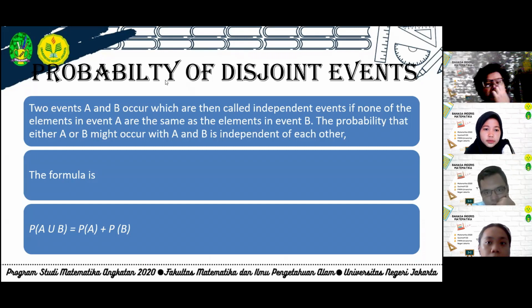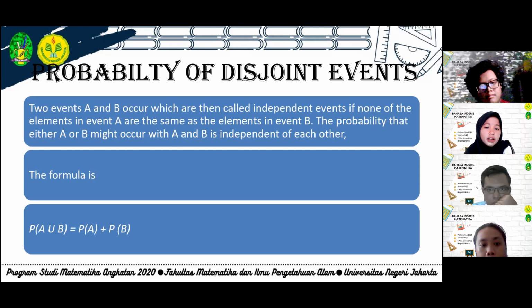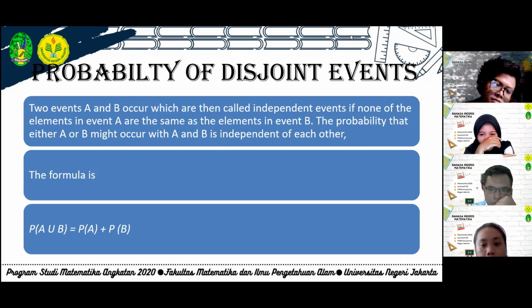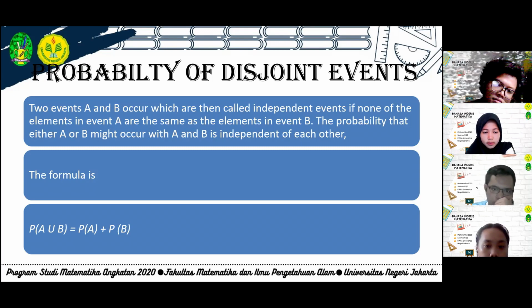Probability of disjoint events. Two events A and B are called disjoint events if none of the elements in event A are the same as the elements in event B. This gives the probability that either A or B might occur, with A and B disjoint from each other. The formula for probability of disjoint events is: probability of A union B equals probability of A plus probability of B.